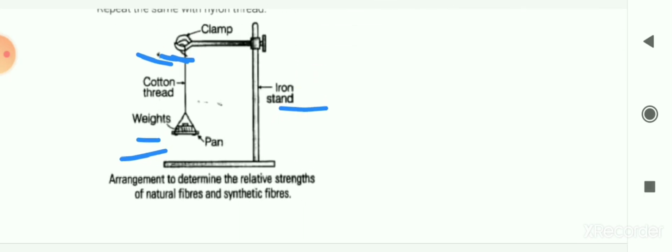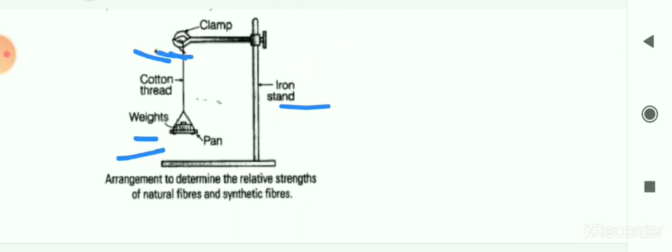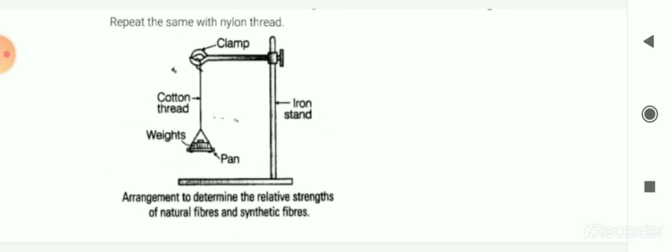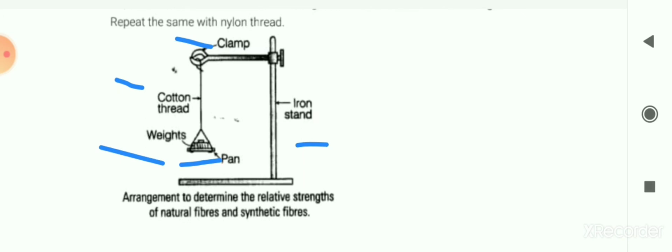Here first we will see this activity arrangement. Here an iron stand and a clamp are there, and we hang the threads one by one, that is the cotton thread and nylon thread, with the clamp, and on the other end we hang the pan, and in the pan we add the weights, and we note at what weight the thread breaks down.